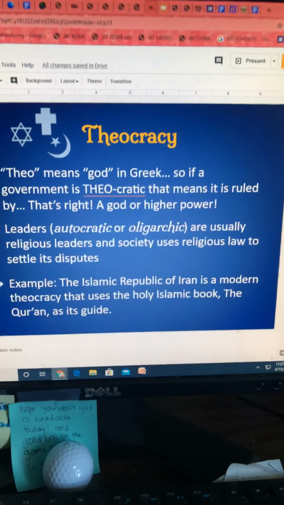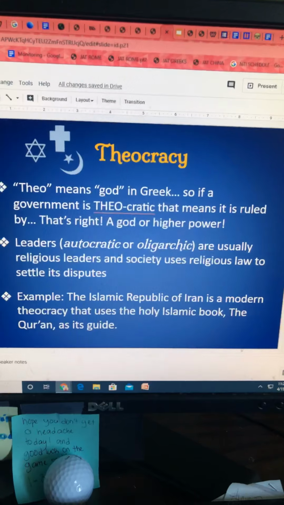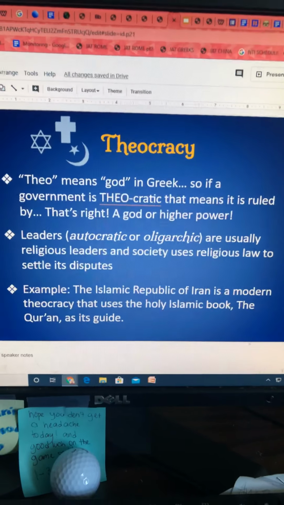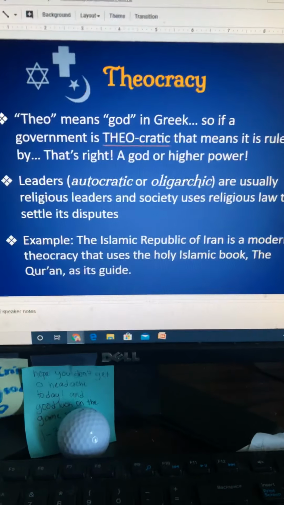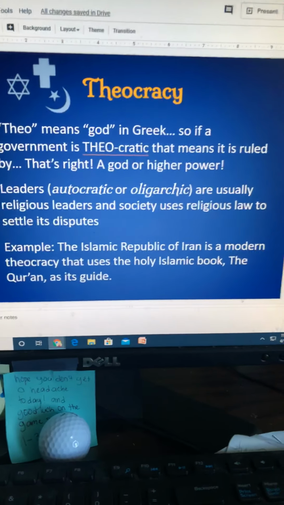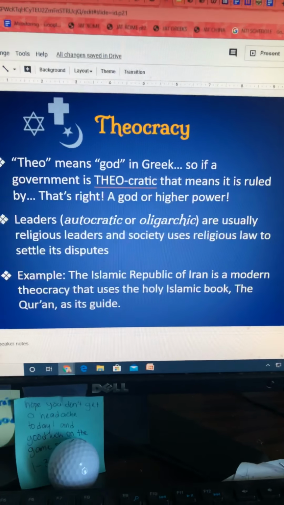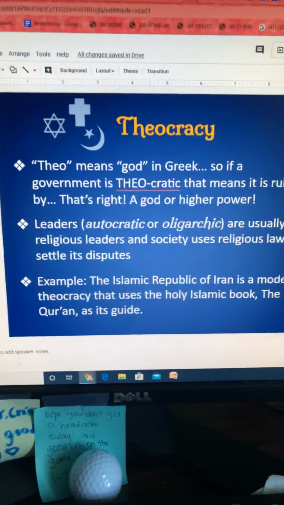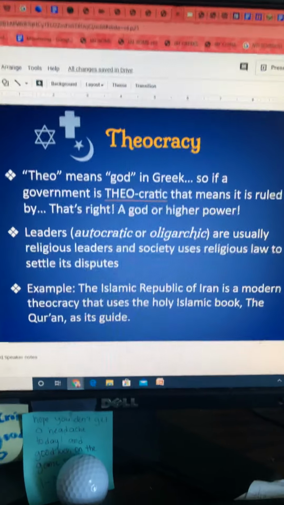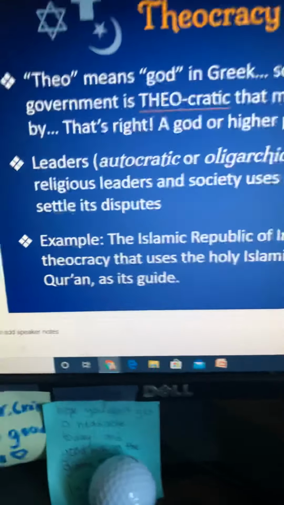For example, the Islamic Republic of Iran is a modern theocracy that uses the holy Islamic book, the Quran, as its guide. So in Iran, they are not really led by a form of government. They are more led by the book of the Quran, which is their form of the Bible. Okay, and it has all of their religious texts in it, has all their religious beliefs in it, and that is what they go by for their laws.